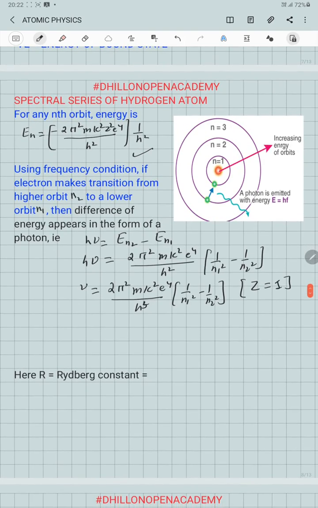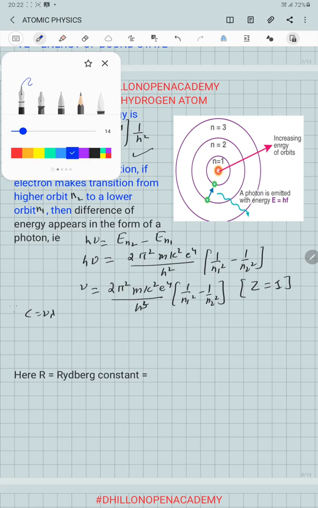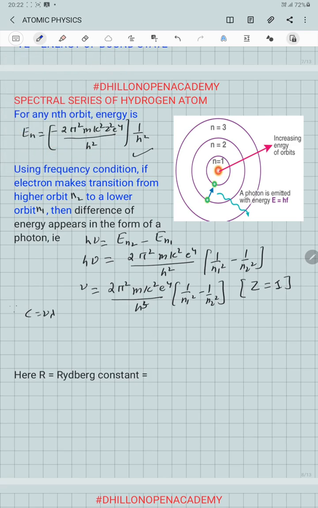Also, because c is equal to nu lambda, we can write the above equation as c by lambda equal to 2 pi square m k square e raised to power 4 over h cube into 1 over n1 square minus 1 over n2 square, or 1 by lambda, the reciprocal of the wavelength, which we write as nu bar.